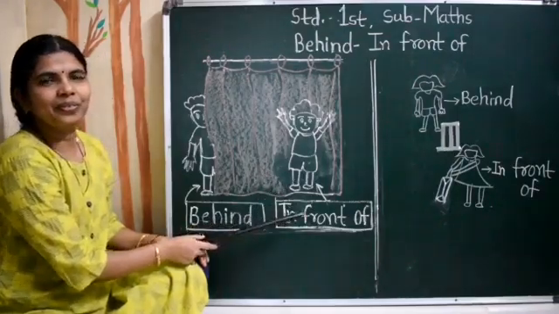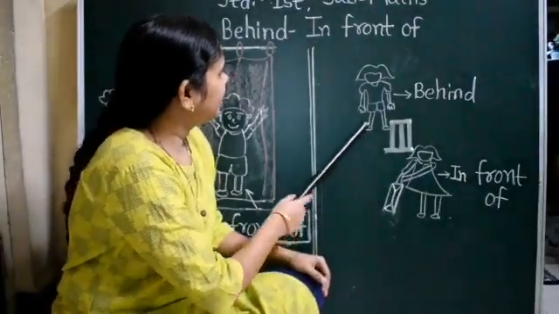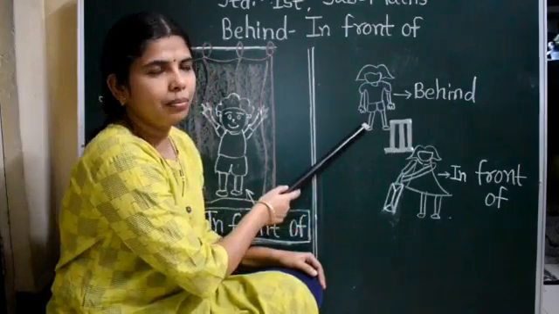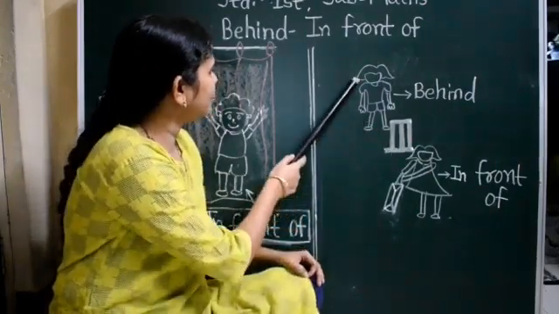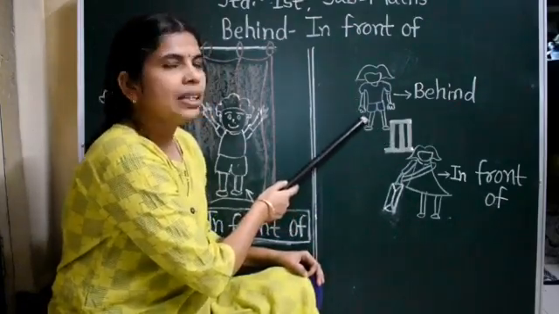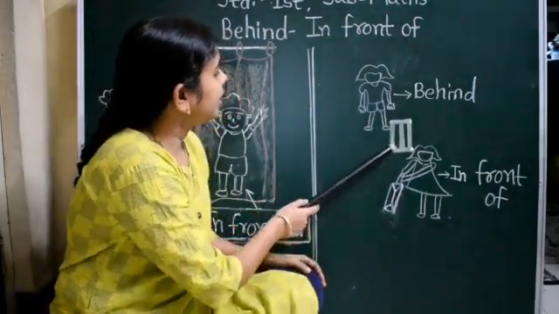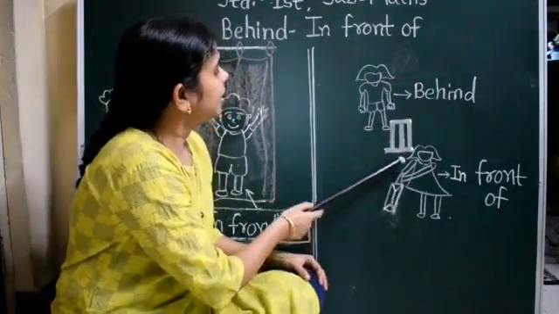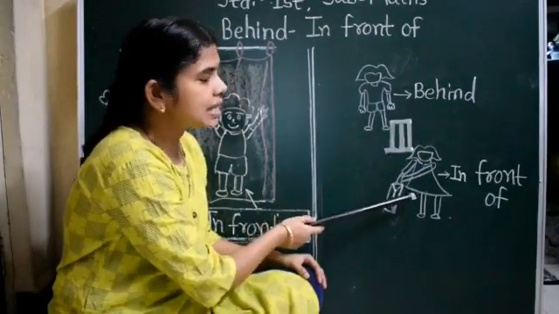So children, look at the next picture. In this picture, this girl is behind the stump. ये जो गर्ल है ये स्टम्प के पीछे है. This girl is behind the stump and this girl is in front of the stump. ये जो गर्ल है ये स्टम्प के सामने है.